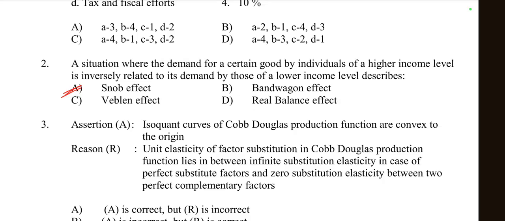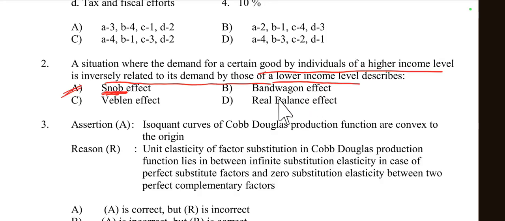So here snob means the purchase of something rare, like paintings. Here the consumer wants to be unique. So it is called the snob effect, where the demand for a good by individuals of a higher income level is inversely related to its demand by those of a lower income level.